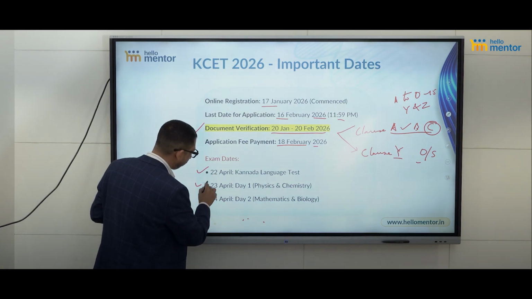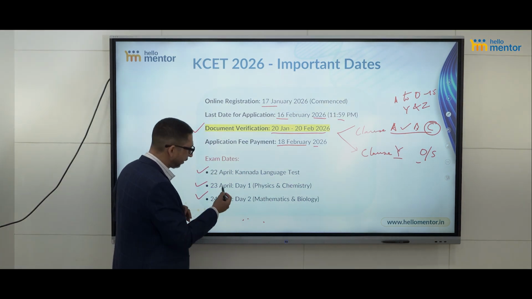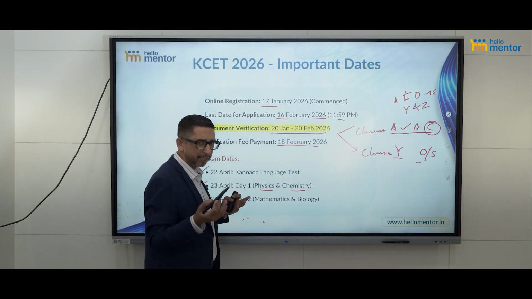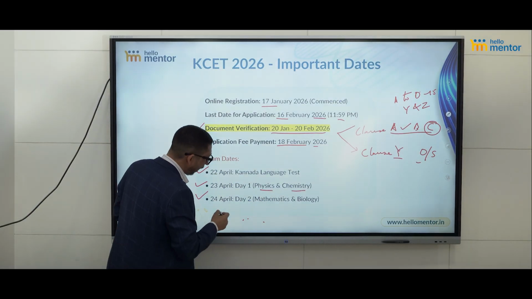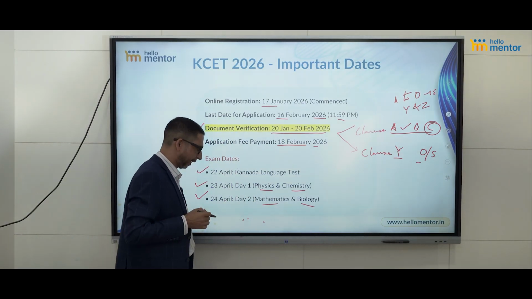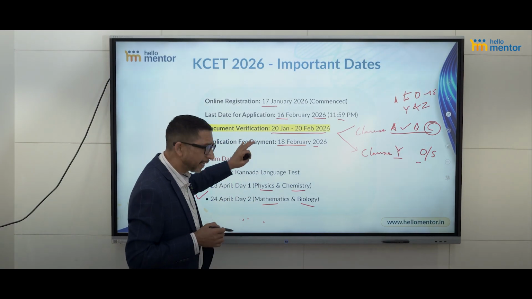On 23rd and 24th April, on the 23rd you are going to have physics, thereafter chemistry in two different slots. 80 minutes time, 60 marks questions. And on day 2, maths in the first and biology in the second slot. So this is the exam schedule.